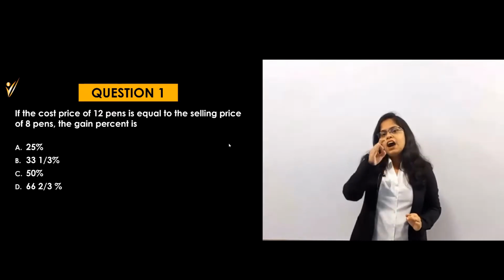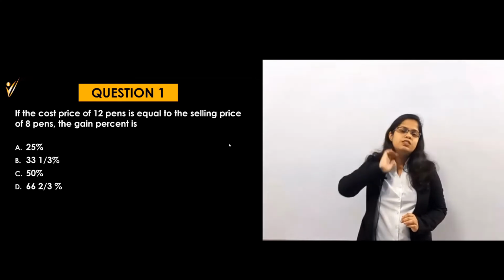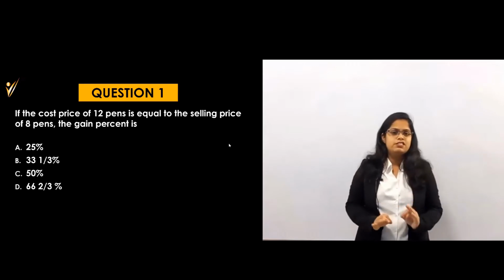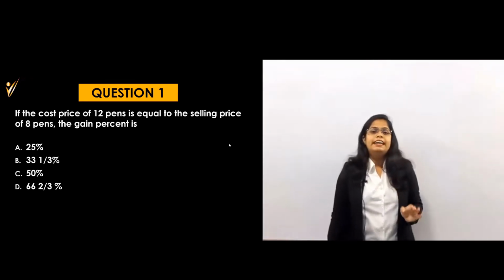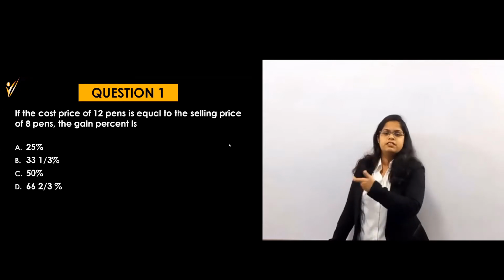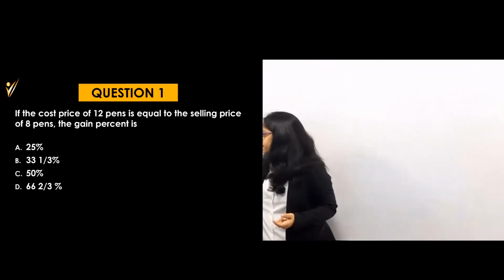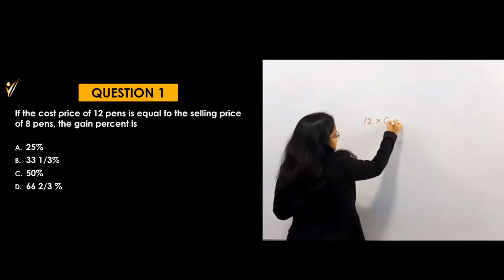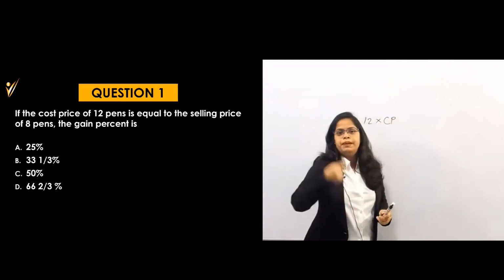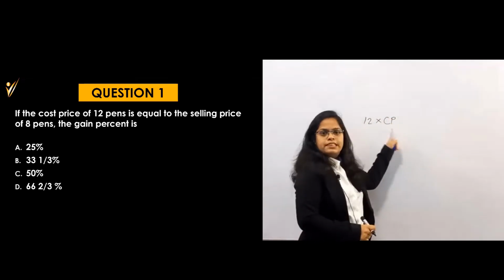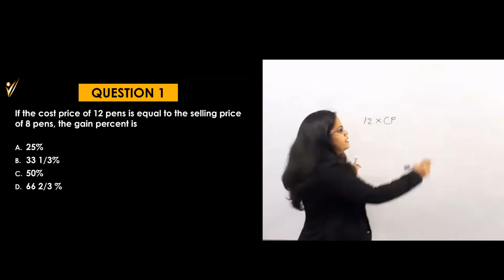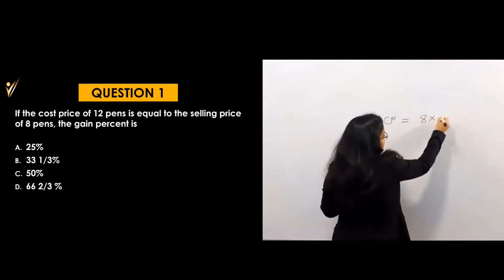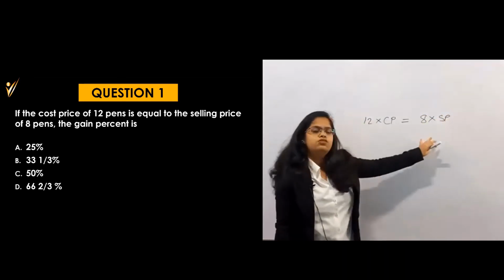Okay, so we will directly see how to solve this question without using too many methods and without any tension of brain or anything. We will directly solve this question. So let's understand how we'll write this question as an equation. Okay, so let's see. What are they saying? That cost price of 12, that means 12 pens, and their cost price. Suppose one pen's cost price is 1 rupee. That means 12 will be 12 rupees. That means cost price of a single pen into 12 is equal to the selling price of 8 pens. That means 8 pens into selling price. Have you understood this equation?